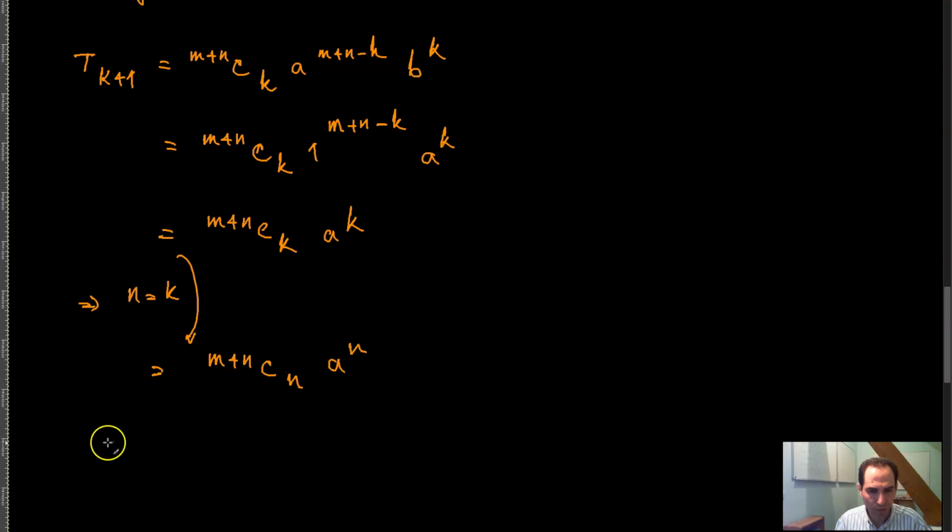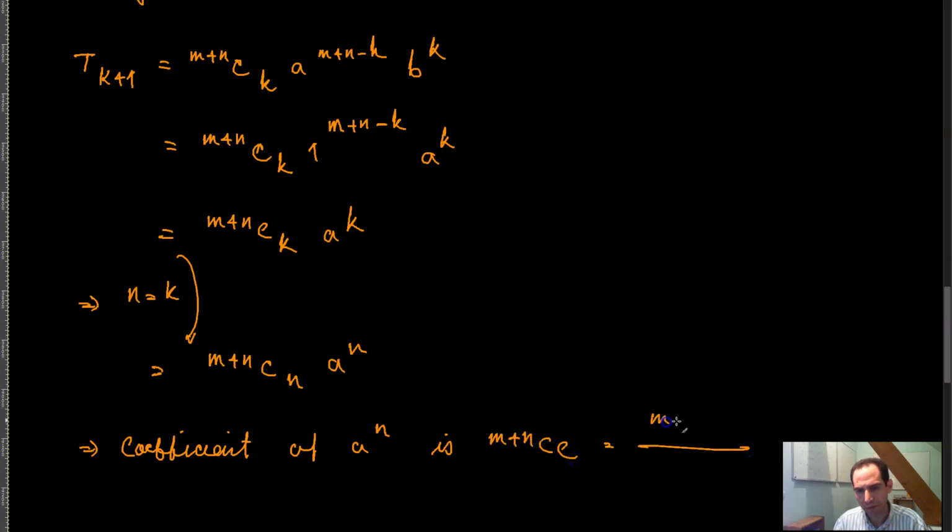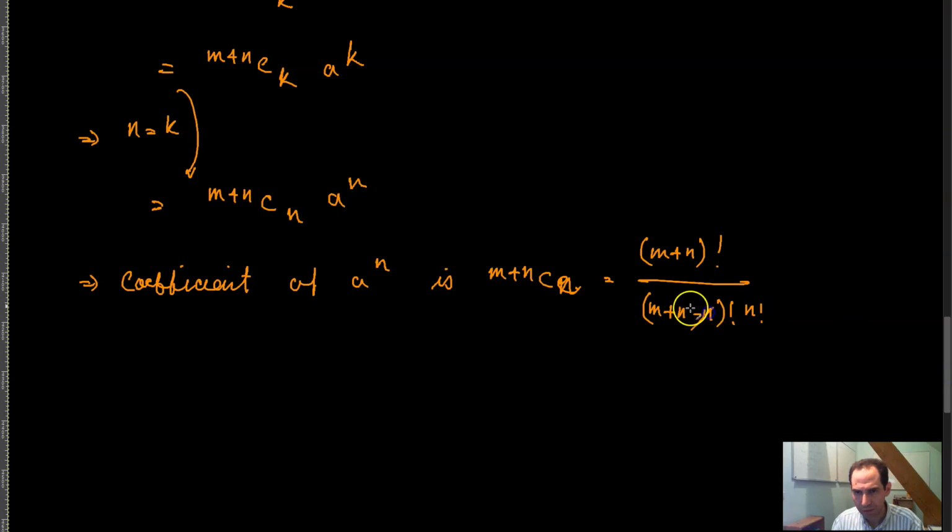So the coefficient of a raised to the power n is m plus n combination n, which is equal to (m plus n) whole factorial over (m plus n minus n) factorial times n factorial, which is basically (m plus n) whole factorial divided by m factorial times n factorial.